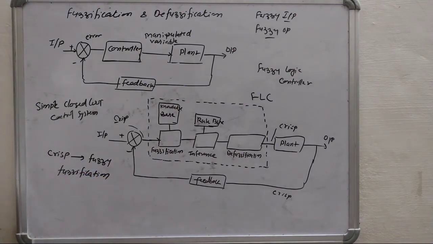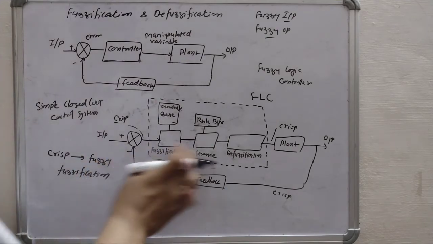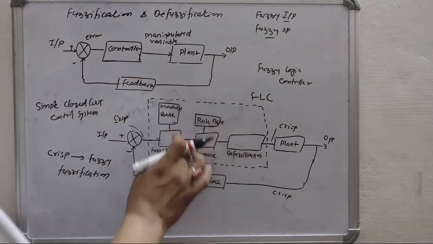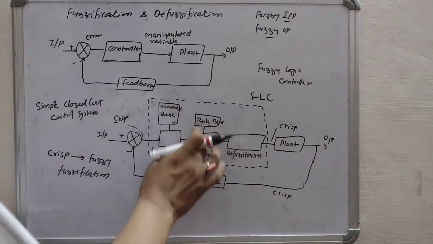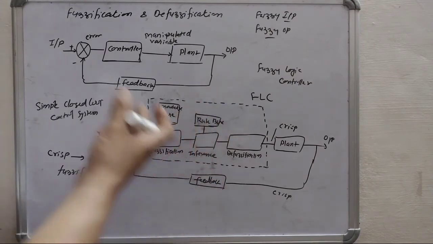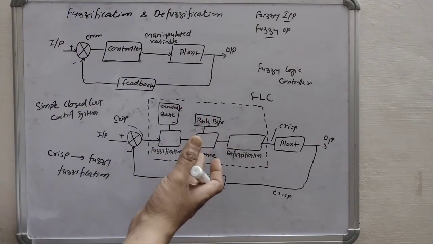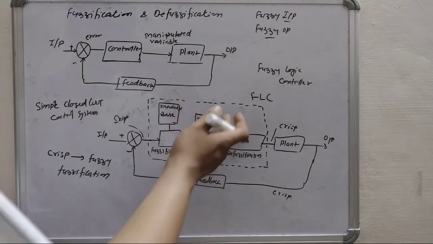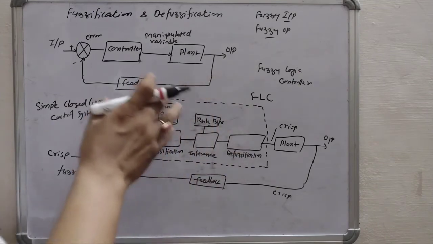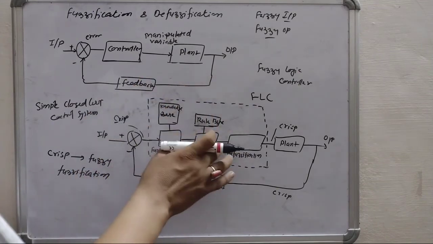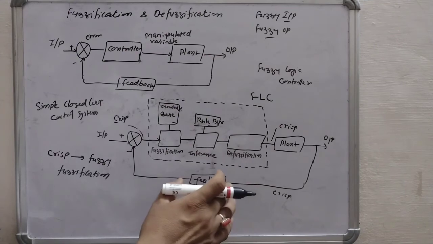And once we get fuzzified inputs, it goes to our inference engine. There is a rule base. Some rules are fired and executed. You can say it is a kind of algorithm. There are some rules, and based on these rules, it gives a certain output.